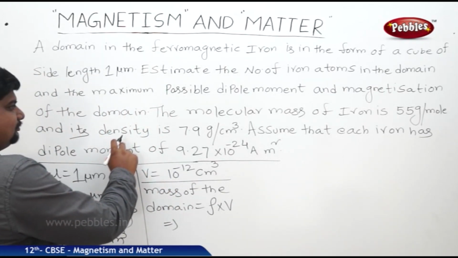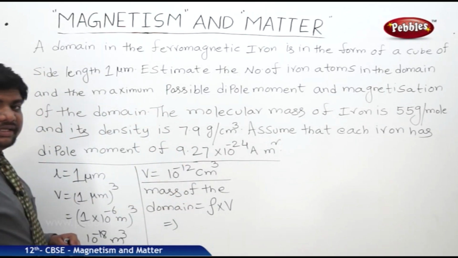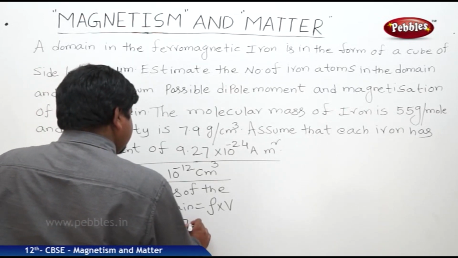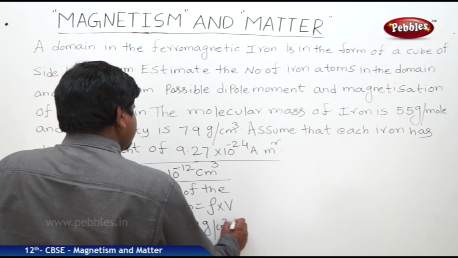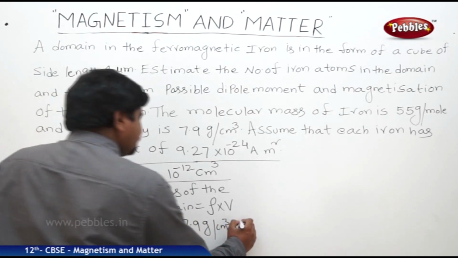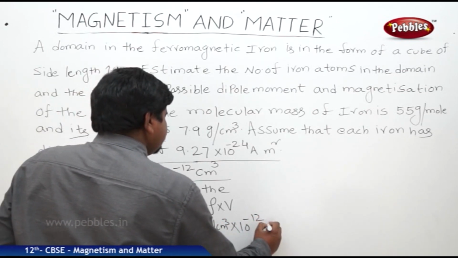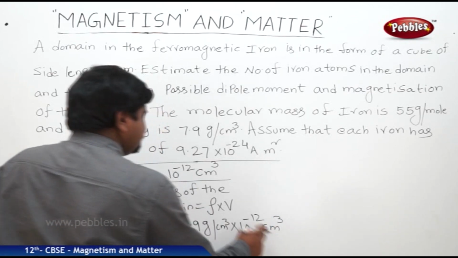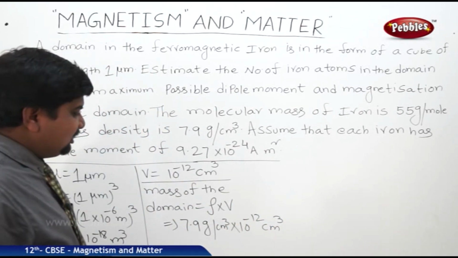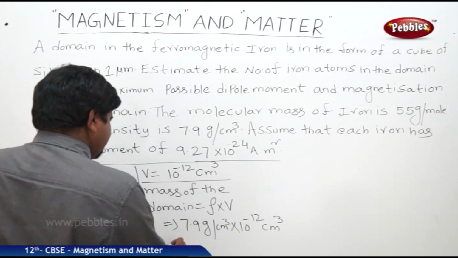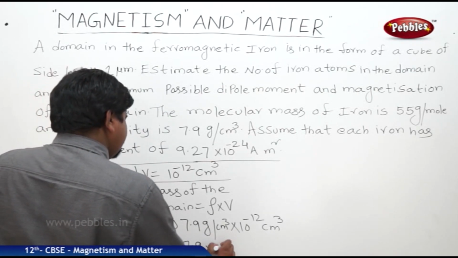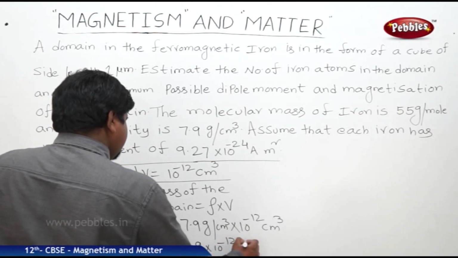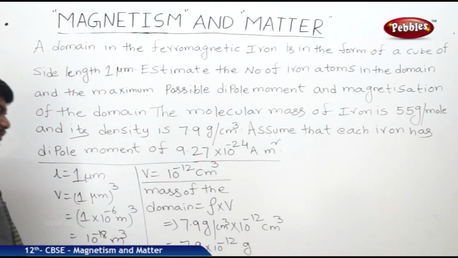Density of each domain is 7.9 gram per centimeter cube. Volume is 10 power minus 12 centimeter cube. So per centimeter cube into centimeter cube will get cancelled out, so we will get mass 7.9 into 10 to the power of minus 12 grams. This is the mass.